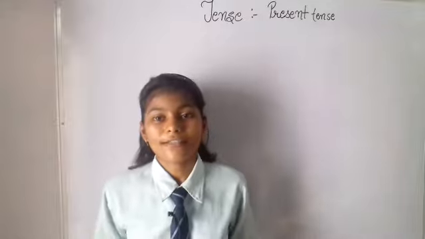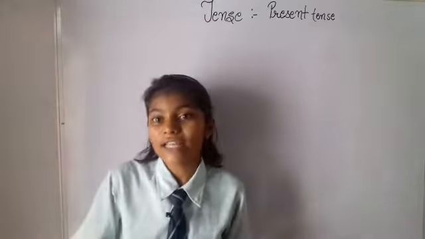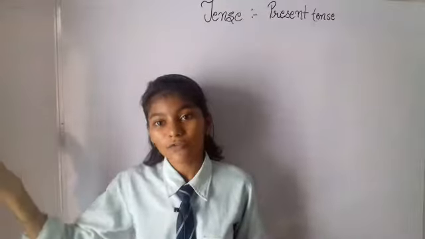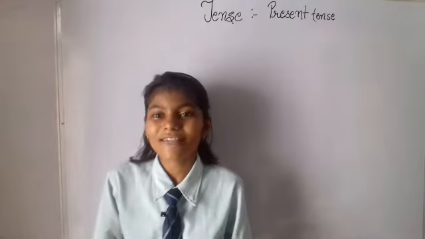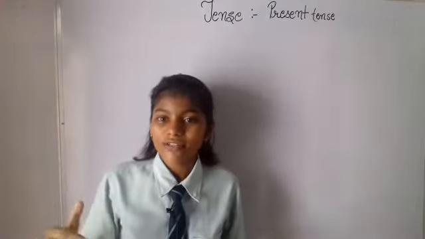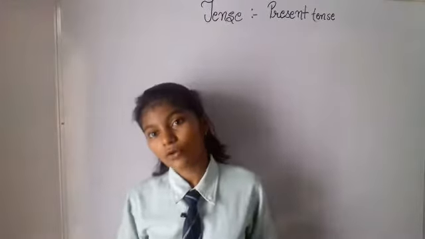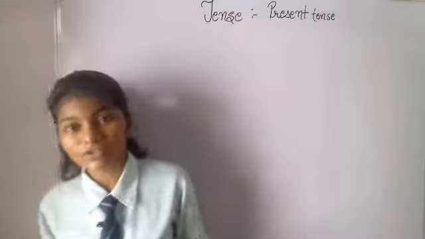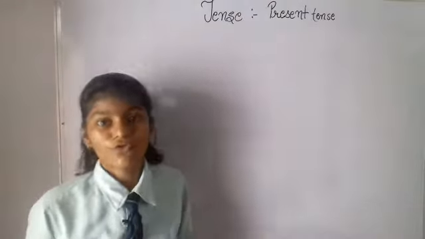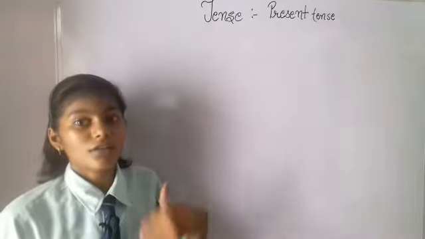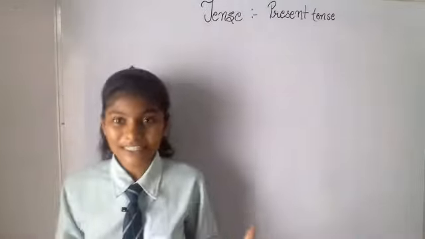So tense is all about time, which defines what happened in the past, what is happening right now, what will happen in future. It defines the time, and we know that time is only categorized under three categories: what happened in history or the past, what is happening right now in the present, and what will happen in the future, in the coming time, right? So that's what it deals with.